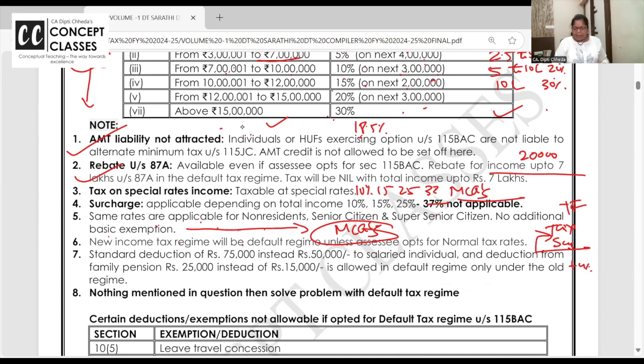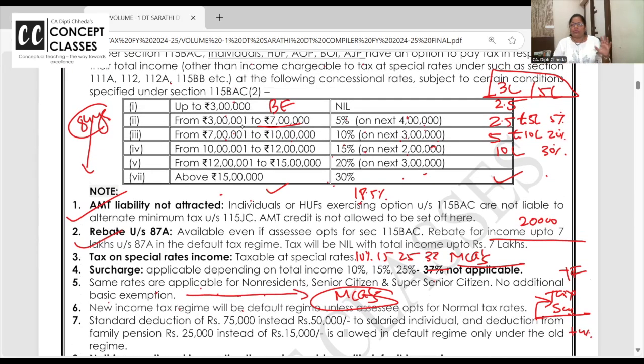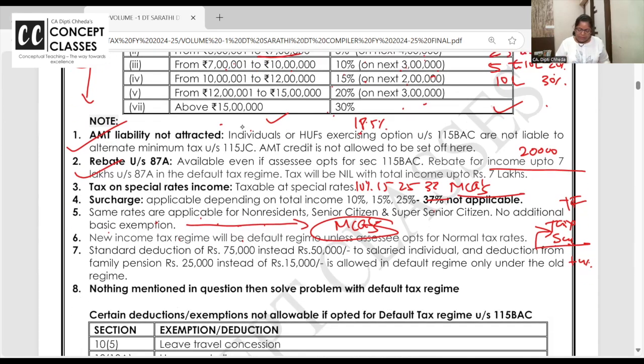Same rates are applicable for non-resident, senior citizen, super senior citizen. No additional basic exemption. Kuch benefit nahi milega. Okay. There in the old regime you do get benefit. Here you don't get. Now, new income tax regime will be the default tax regime unless the assessee opts for the normal. Normal is now become the old tax rates.